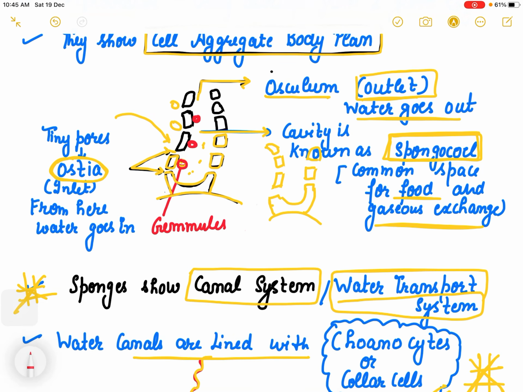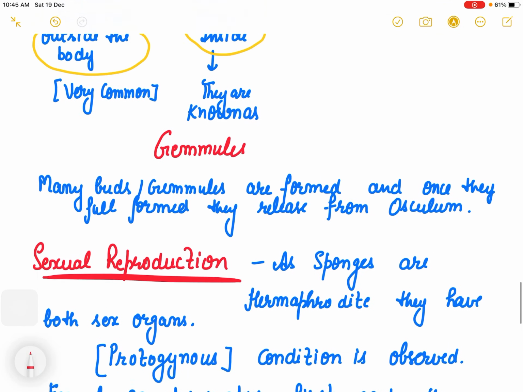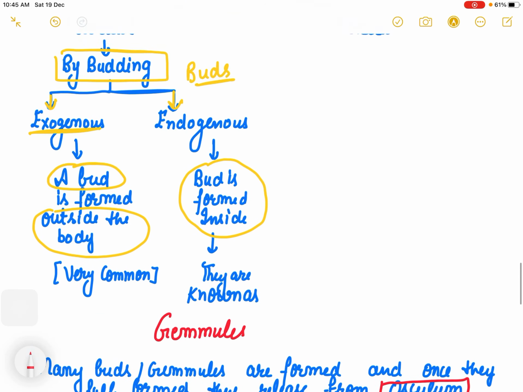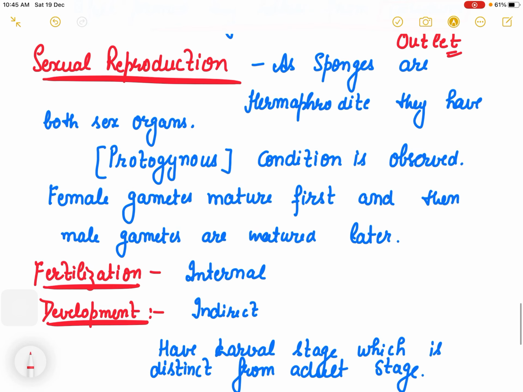These are the endogenous buds which are present inside the body of sponges. There are multiple buds, not only one or two, many buds or gemmules are formed, and once they are fully formed, they are released through the osculum, which is the outlet, the exit point in sponges. Inlet is known as ostia, and outlet is known as osculum. Cavity is known as spongocoel.